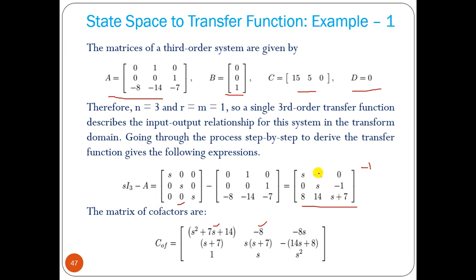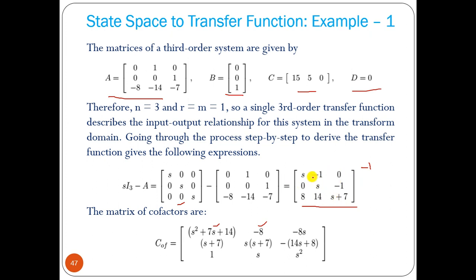Then it will be minus, and 2 1 means negative sign, so minus becomes plus. Then 2 2 is even, so positive sign: s squared plus 7s, s into (s plus 7). Then 2 3 is an odd number, so negative: 0 minus 8s.